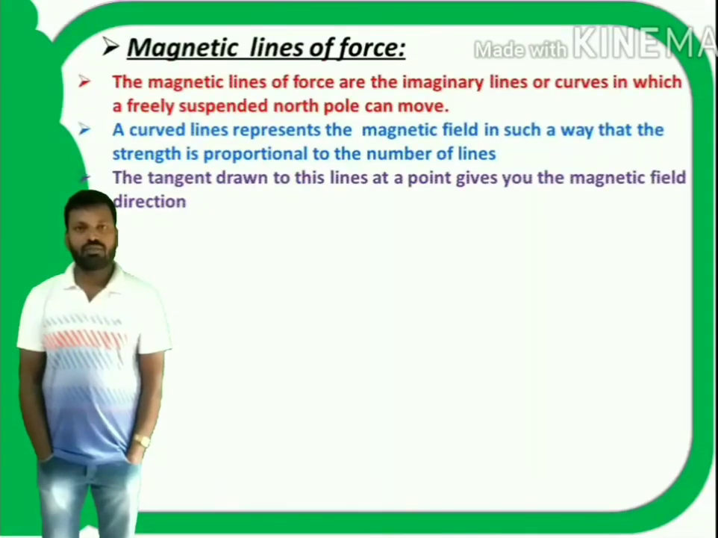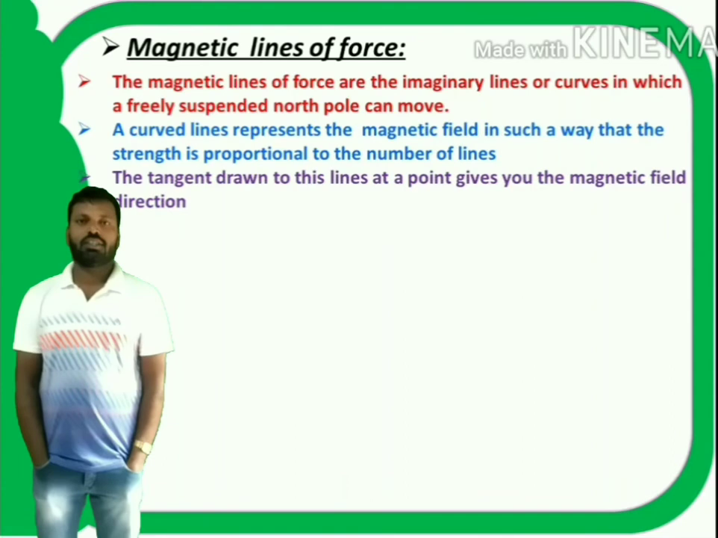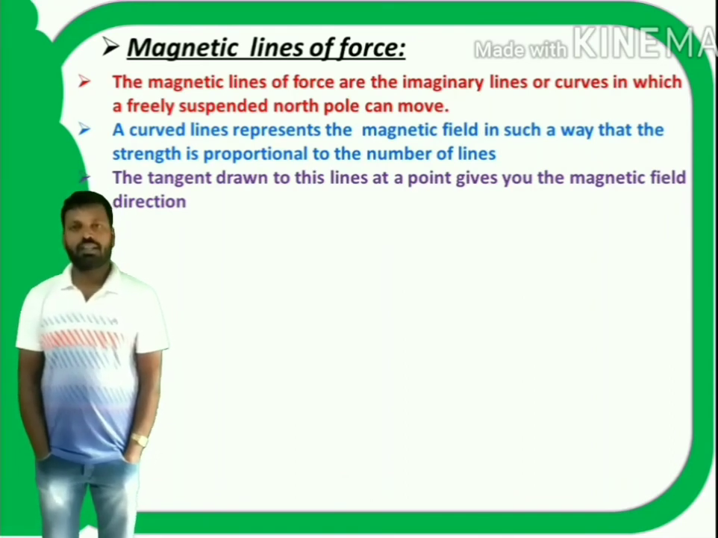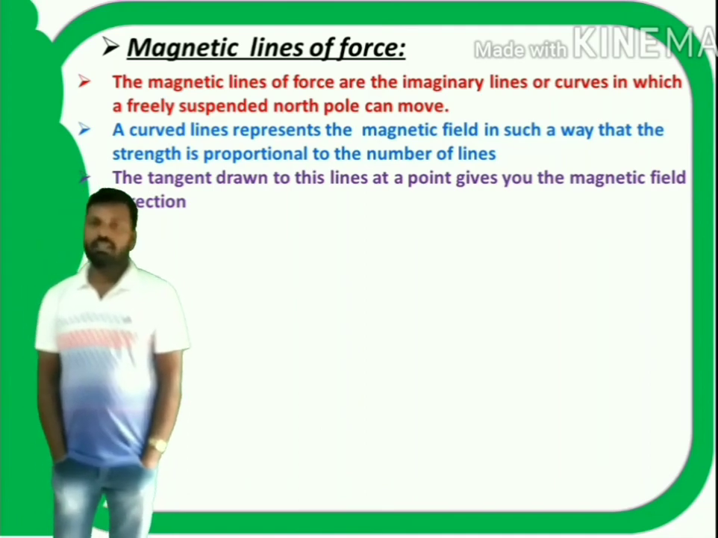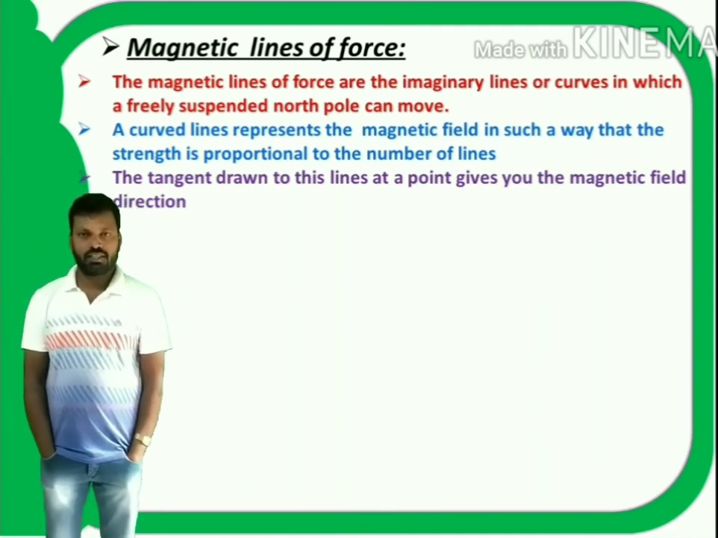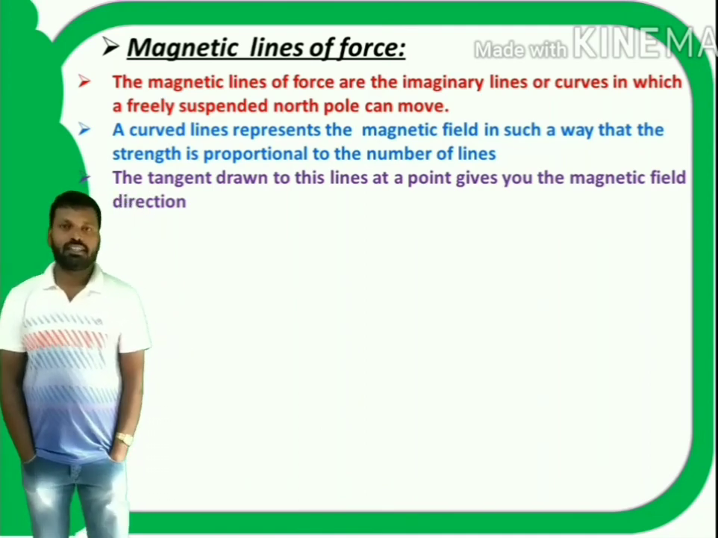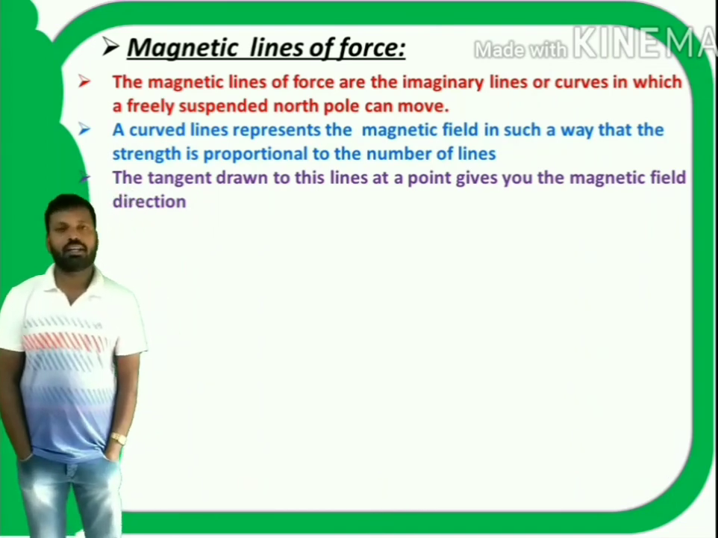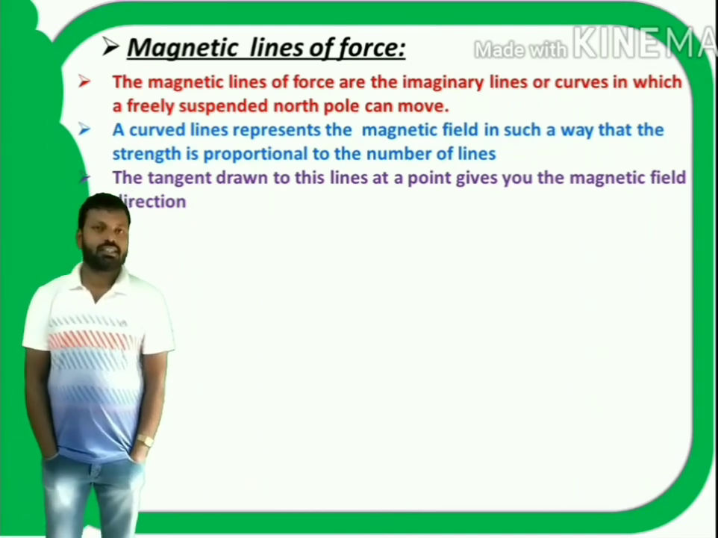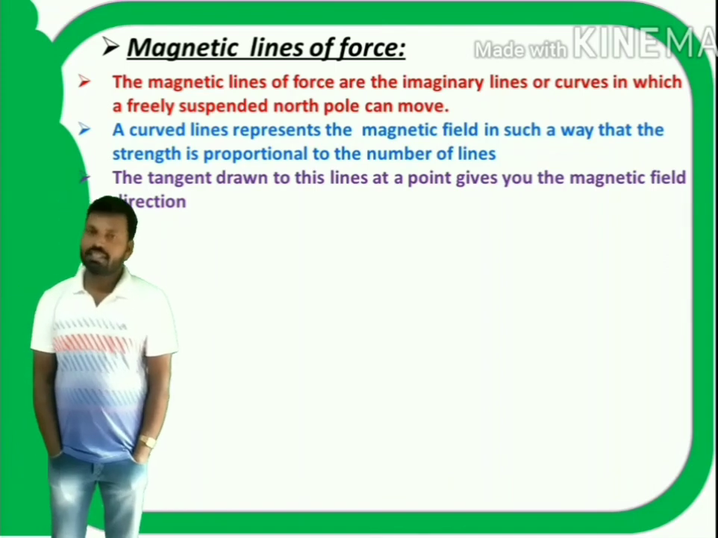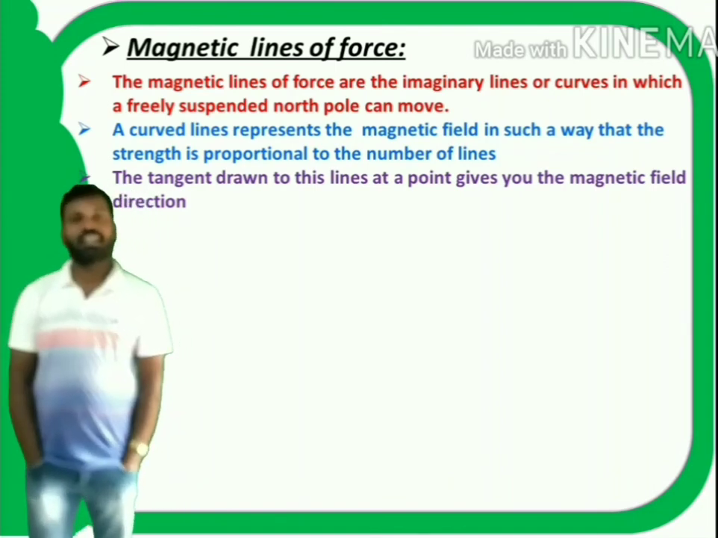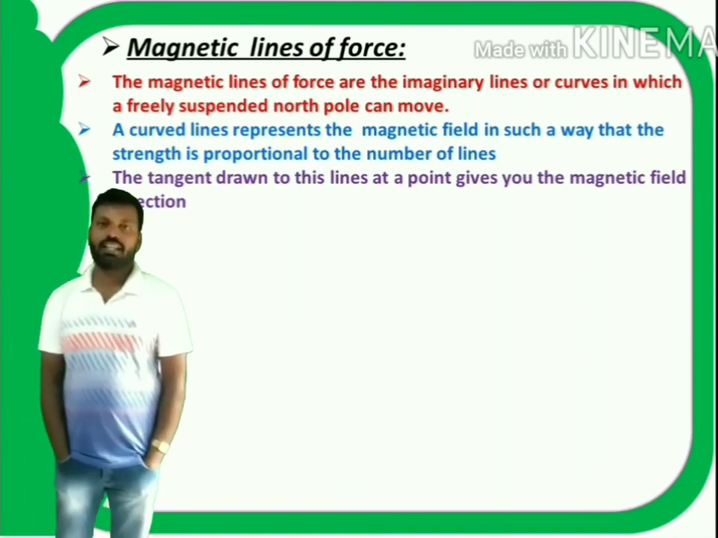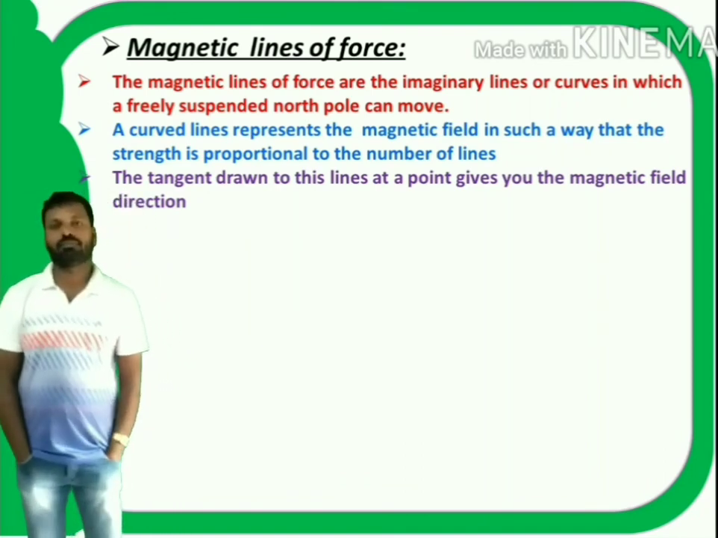What is magnetic lines of force? The magnetic lines of force are imaginary lines or curves along which a freely suspended north pole can move freely. These magnetic lines of force indicate the direction of the magnetic field and they indicate the strength of the magnetic field. The strength is proportional to the number of lines. The tangent drawn to the magnetic lines of force at any point gives you the direction of the magnetic field.